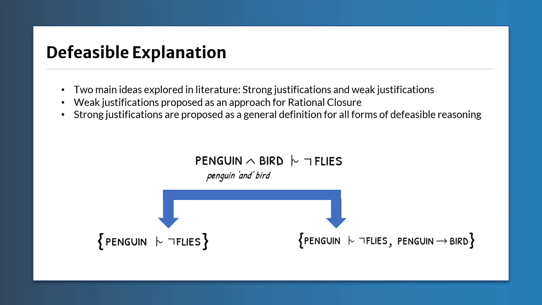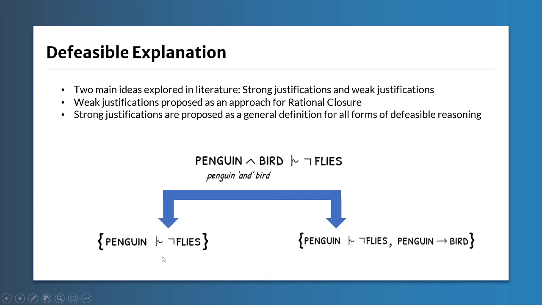I'm not going to explain exactly how these are evaluated, but the essential idea is that either weak justification on the left here or strong justification on the right here is identifying statements that are relevant in some sense to the conclusion or the entailment. That should be clear in this case. If we have something that's asserted to be both a penguin and a bird, and ask whether that does not fly, then we find that that entailment firstly holds according to rational closure, but then these formalisms enable us to identify why, so to speak.